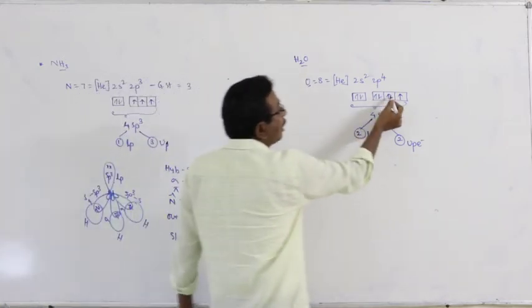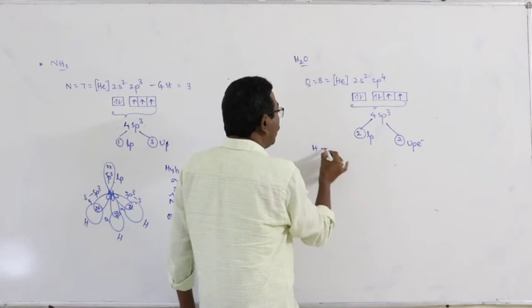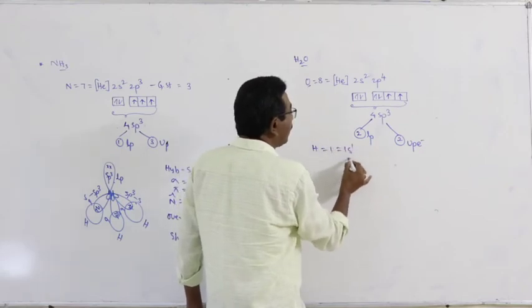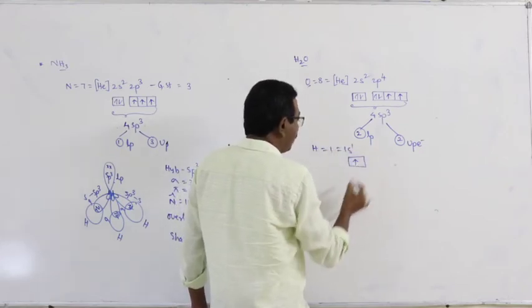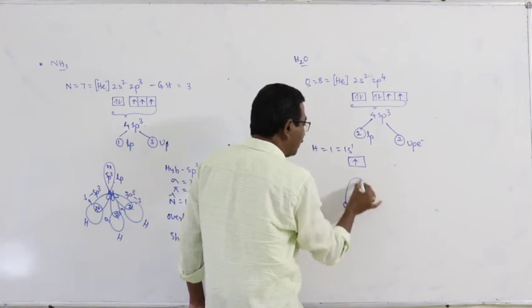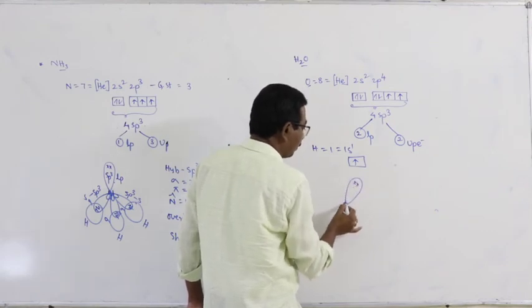Now the hybrid orbitals with unpaired electrons overlap with the s orbitals of hydrogen atoms, resulting in the formation of sigma bonds.